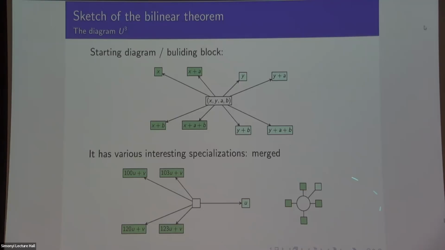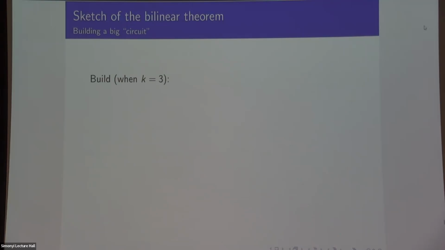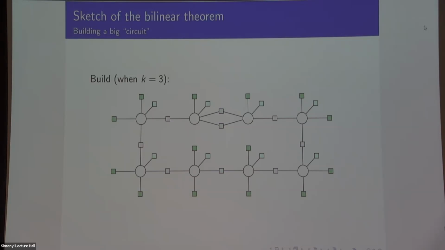And I'll draw this picture to represent something that looks like this because I don't have space to draw all of it. So here it goes. This is the grand proof when k is, so this is multiplying by 3. I can't do 13 on the slide, that's too big. But here it goes. So I'm going to start with my original diagram. I apply Cauchy Schwarz to get 2 copies. I apply Cauchy Schwarz again to get another 2 copies. I now apply Cauchy Schwarz on all 3 of these things in the middle to get 2 copies joined in the middle. And now I specialize in the following way.